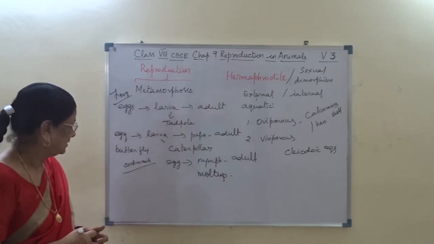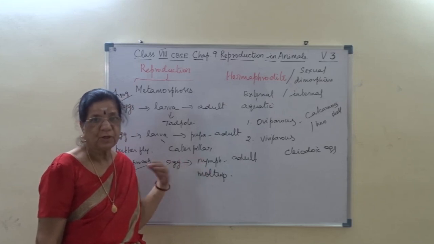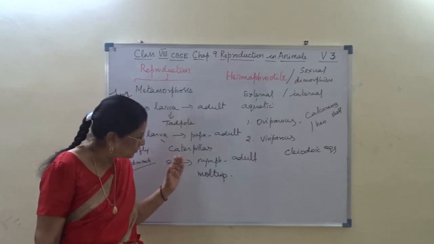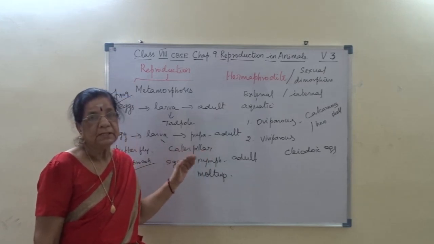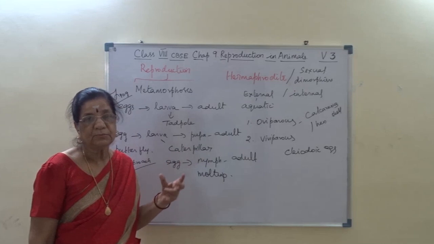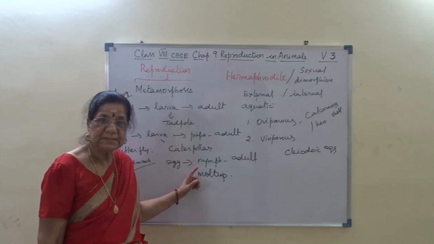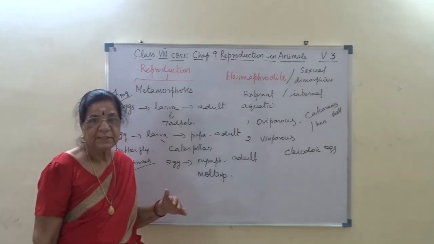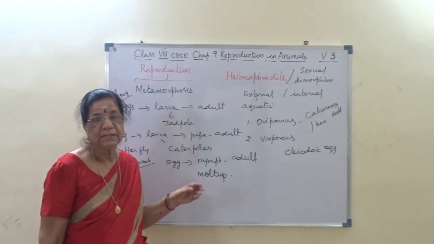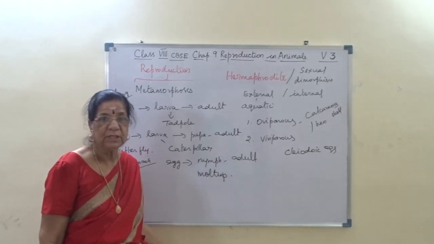I hope you understand. In cockroach, the eggs develop into nymph. The larval form is called nymph. And that nymph, instead of growing further, sheds its exoskeleton periodically. It sheds its exoskeleton periodically, and that shedding of skin is called molting until young cockroaches are formed, and then it grows into an adult.